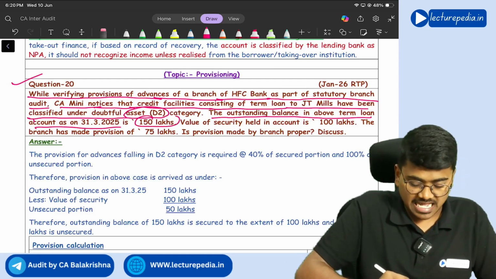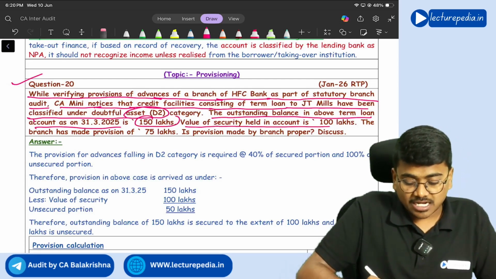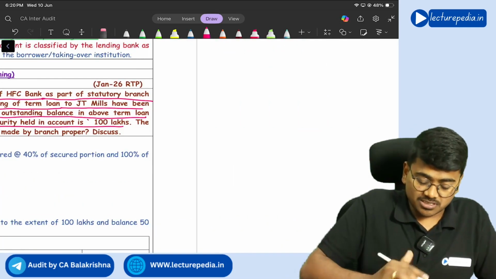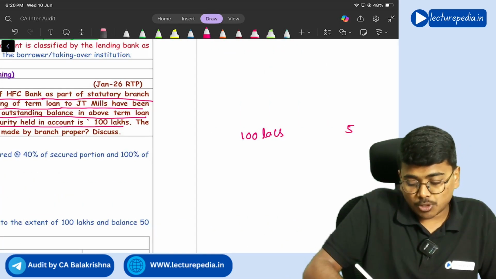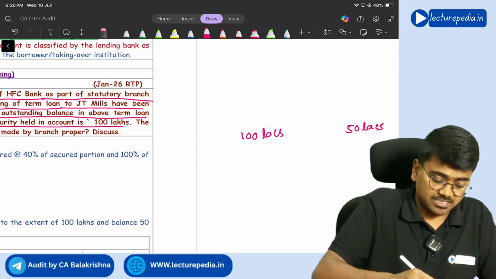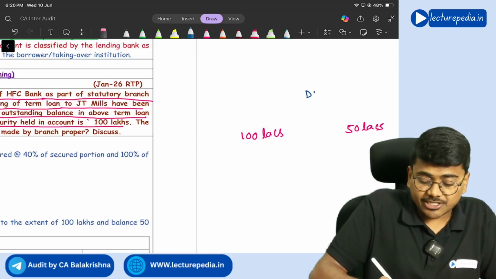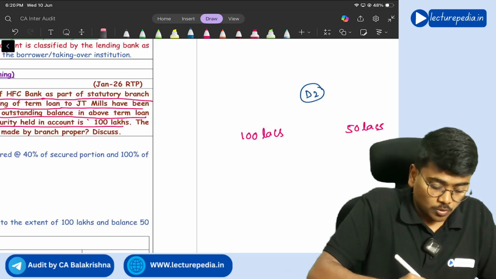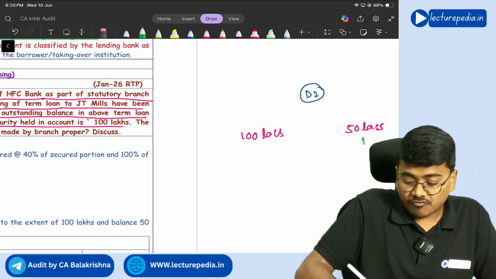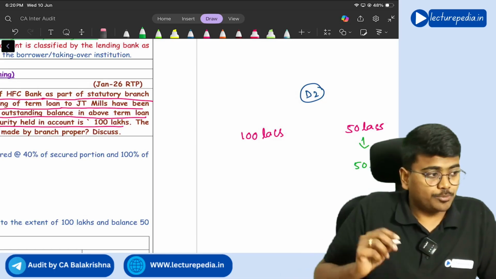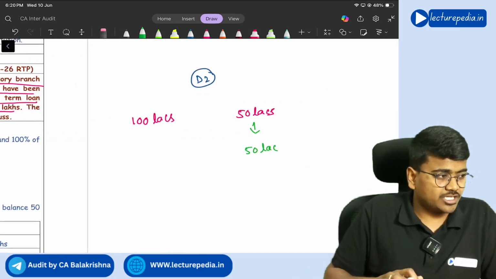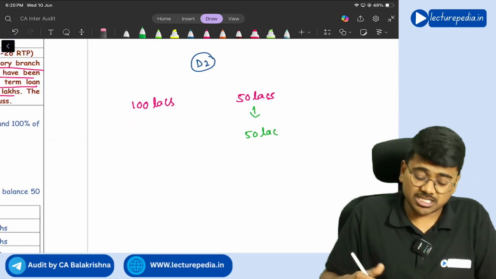Of these 150 lakhs, value of security held in account is 100 lakh. That means secured portion is 100 lakhs, unsecured portion is 50 lakhs, and it is in the category of D2. So if it is in D2, for unsecured portion, complete 50 lakhs should be provided as provision. Correct or not? Complete 50 lakhs should be provided as provision.